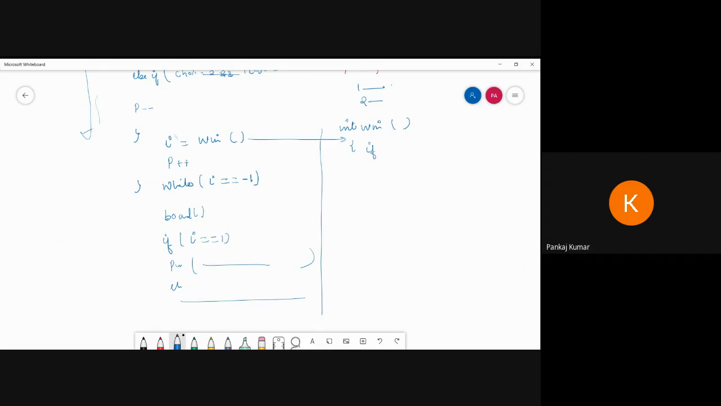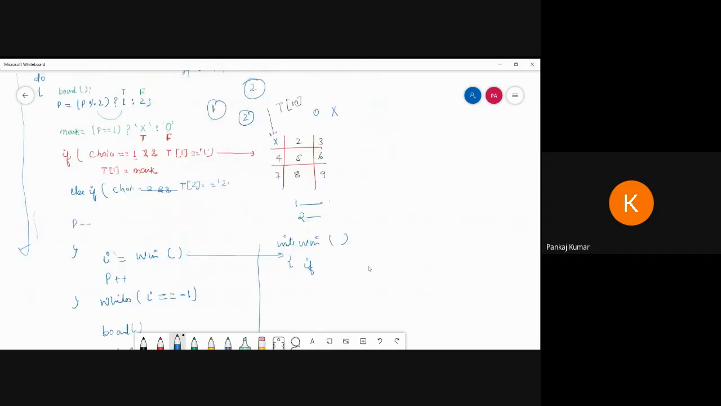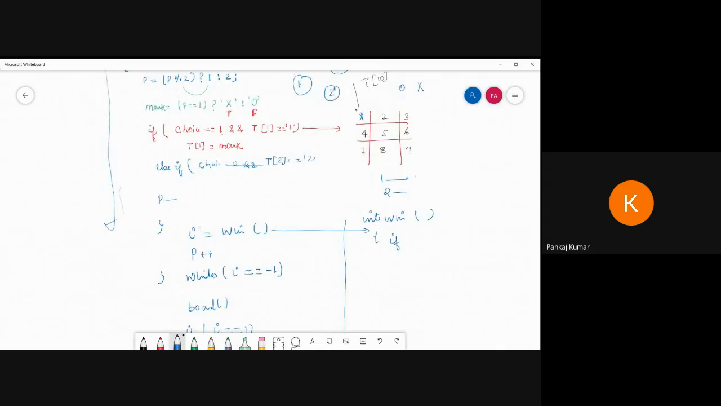Now see, I am going to compare the square values. So if square 1 is equal to square 2, and square 2 is equal to square 3, then return 1. That means win. Else if square 4 is equal to square 5, and square 5 is equal to square 6, then return 1. If square 7 is equal to 8, and 8 is equal to 9, this is one situation.